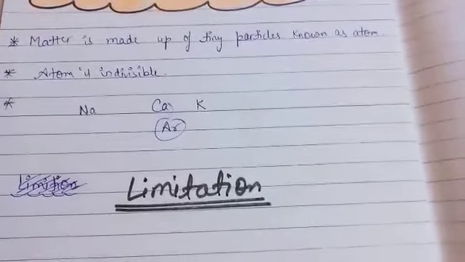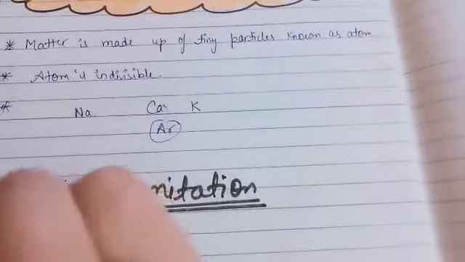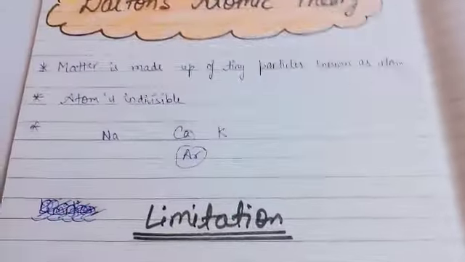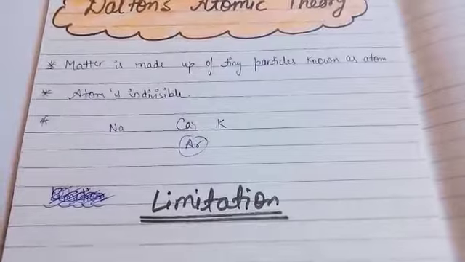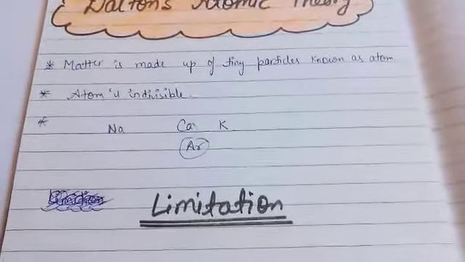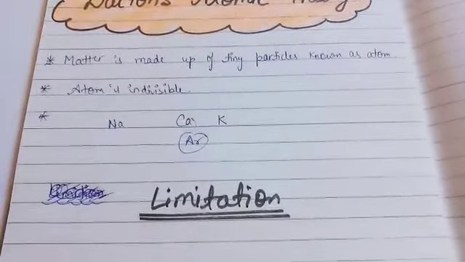In case of the limitations of Dalton's atomic theory, the first point has no defect: matter is made up of tiny particles known as atoms.